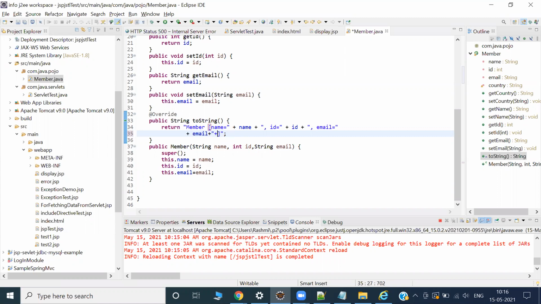I can give it the symbol, country inside the quotation marks. It is a little difficult, or else if you use this dot, that is really easy. Okay, country is equal to plus country.